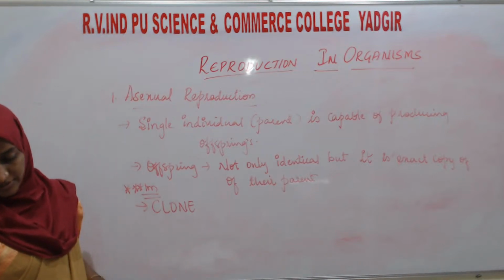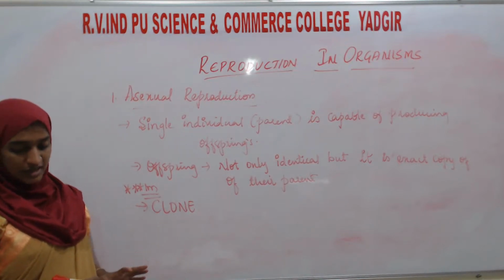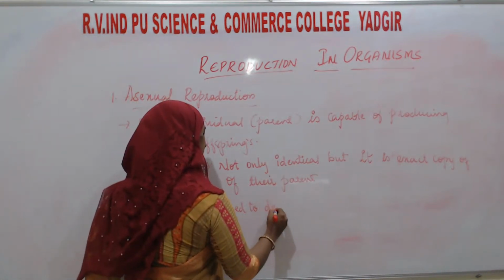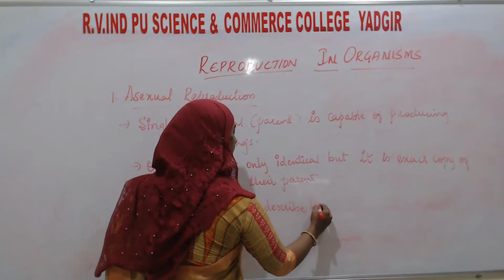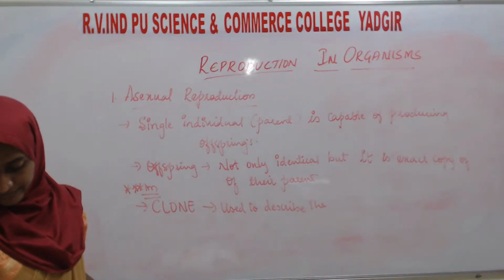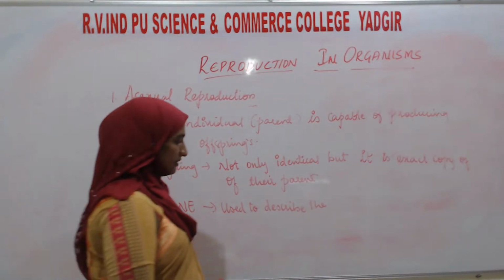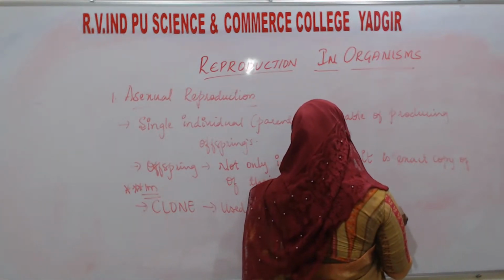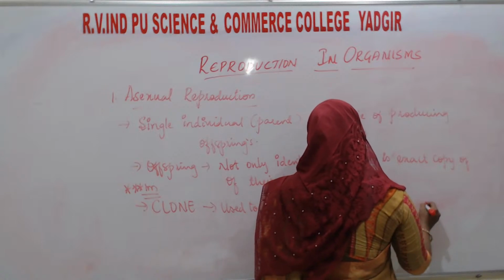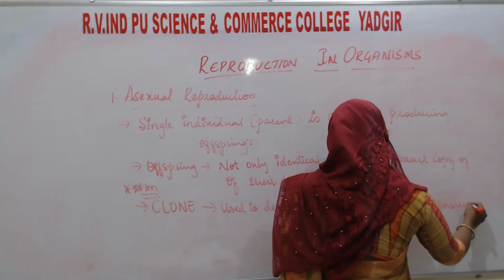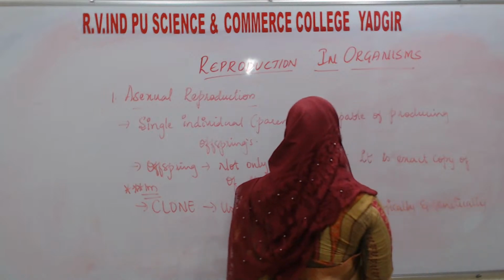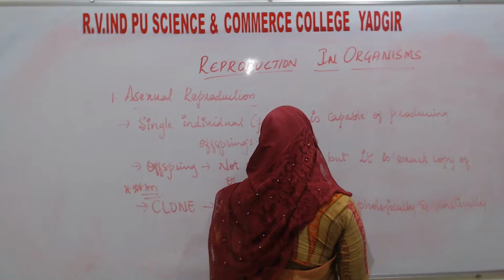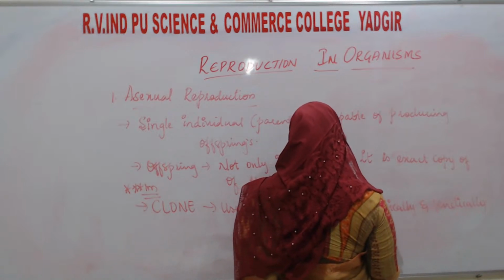What is a clone? Clone is used to describe morphologically and genetically similar individuals.